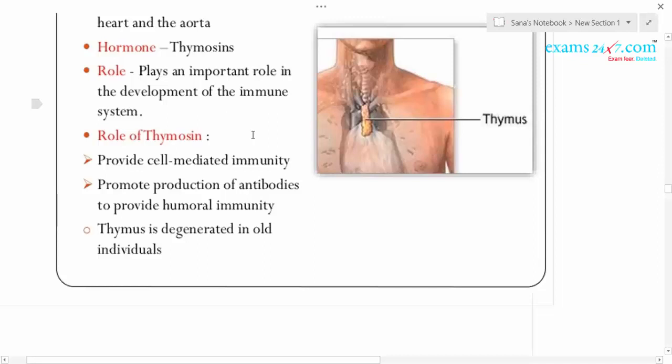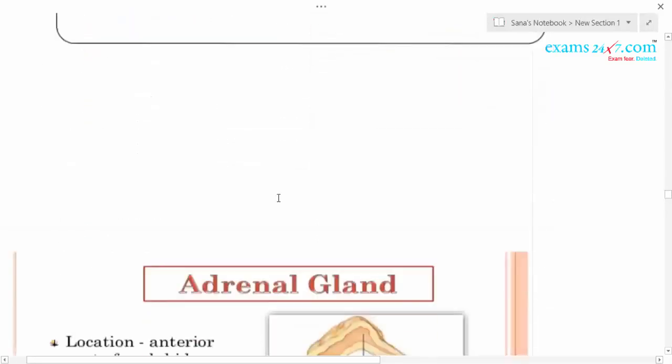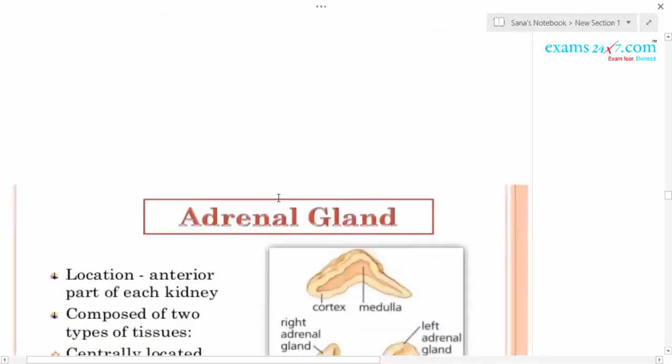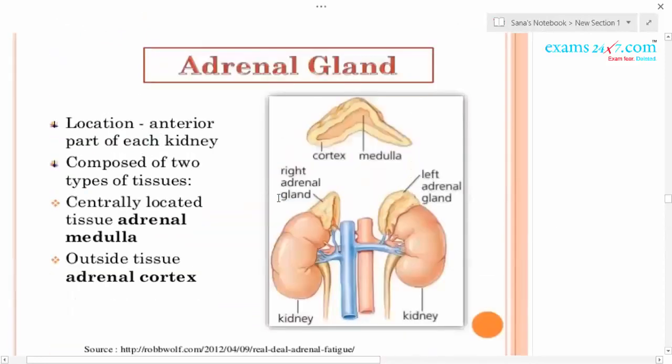T lymphocytes help the B lymphocytes to produce antibodies whenever required. So it promotes the production of antibodies to provide humoral immunity to our body. It goes on degenerating and finally disappears in old individuals. The next gland is called the adrenal gland.